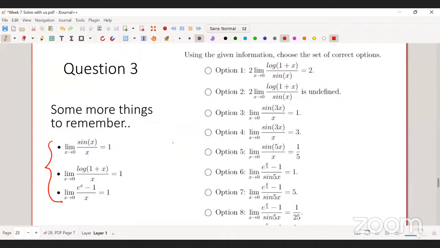The second is as x tends to 0, the limit of log of 1 plus x by x is 1. And the third one is that the limit of e power x minus 1 by x is 1. Using this information, you need to find the values of the following limits.